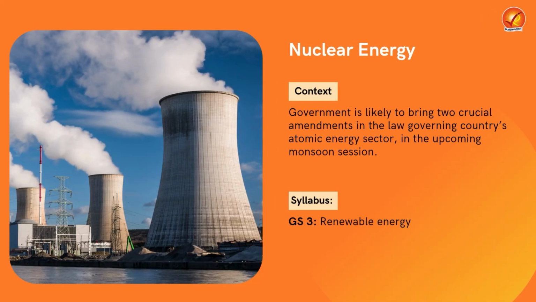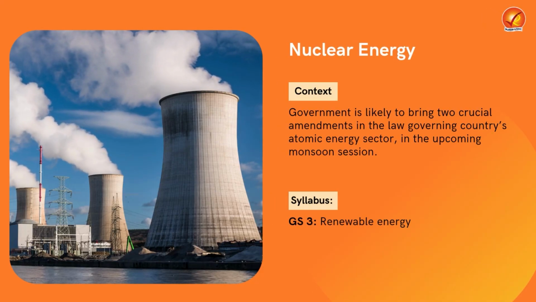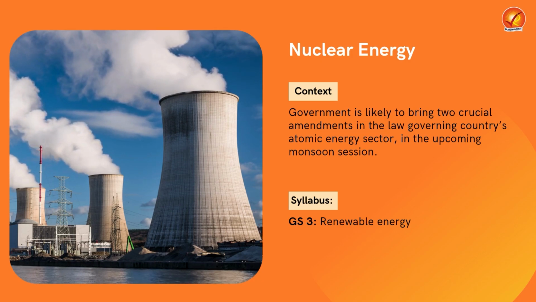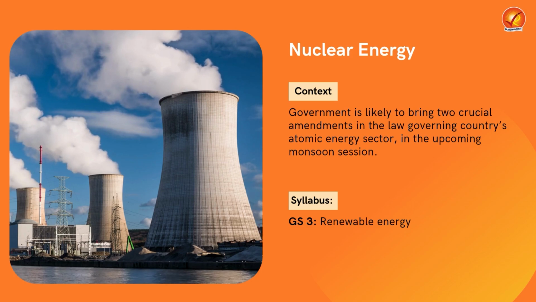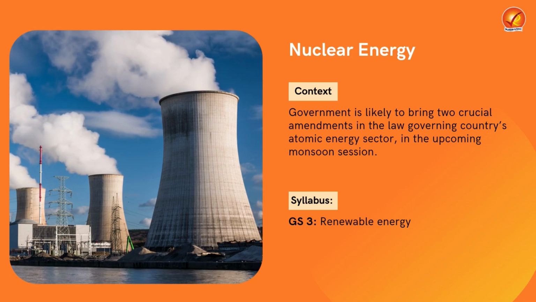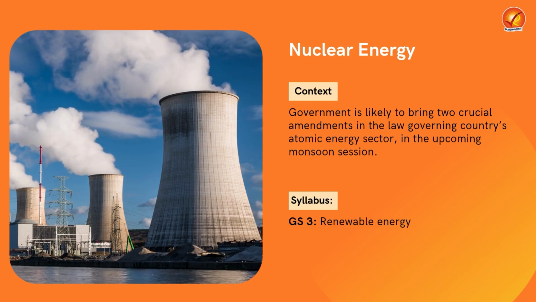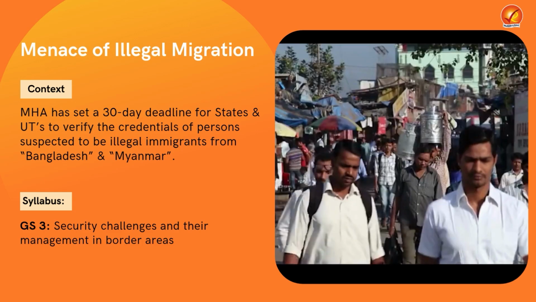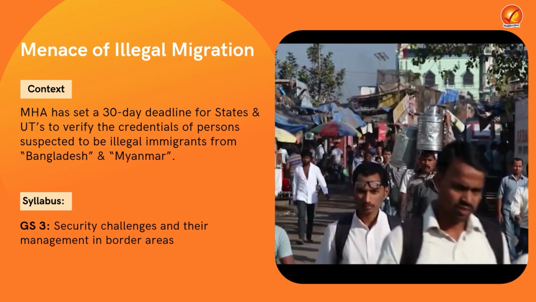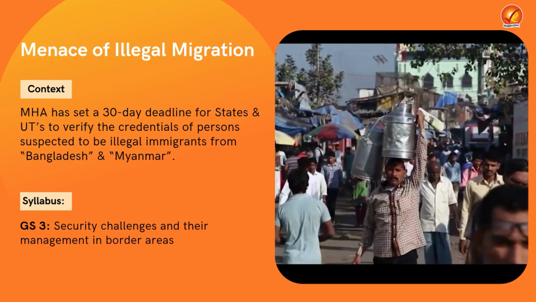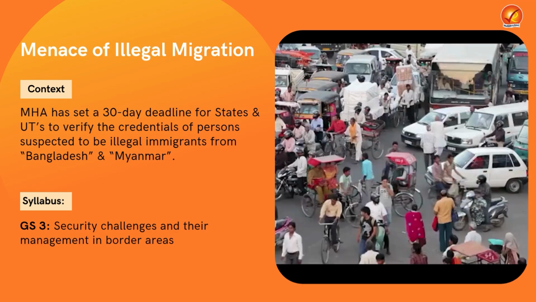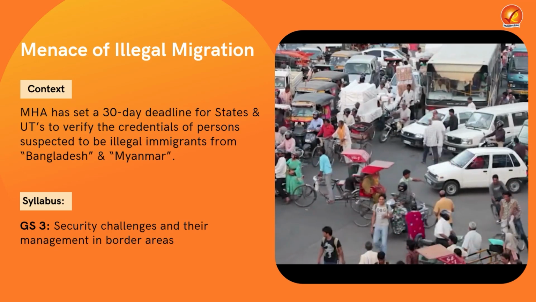Beginning with the analysis section, firstly we'll try to understand why the government is planning to bring crucial amendments to the laws which regulate atomic energy generation in India, why the Indian government is making a transition towards nuclear energy, and what the challenges are with respect to the same. Moving on to the second topic, we'll look into the issue of illegal immigration in India, the reasons for the same, the challenges which illegal immigrants pose to national security, and what steps the government has taken and needs to take in order to effectively address the menace of